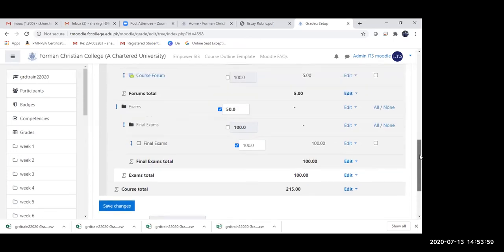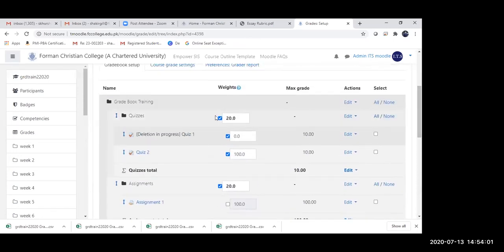And what is the difference between category and grade item then? Category is basically your overall category, like the quizzes over here. And the grade items are the quizzes within that category. So quizzes is one category. It can have grade items like 5 quizzes in it. These individual quizzes are basically the grade items.